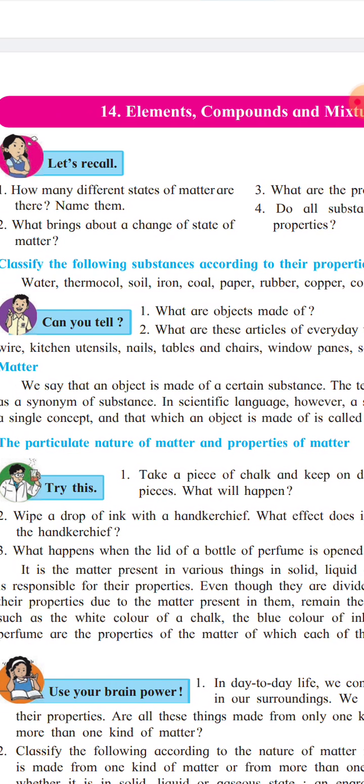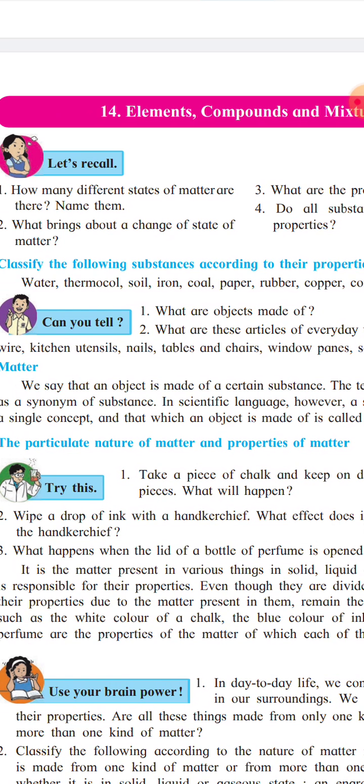Here, water is a liquid; thermocol, solid; soil, solid; iron, coal, paper, rubber, copper, coir and plastic are all solid substances.